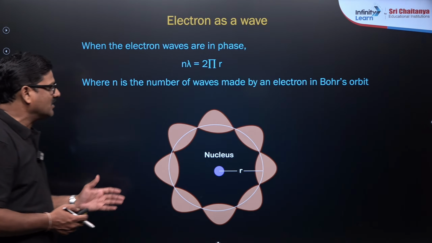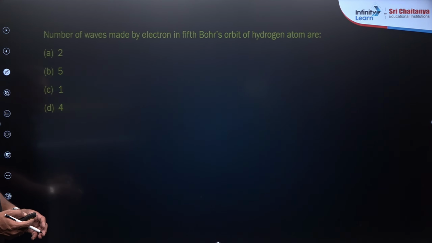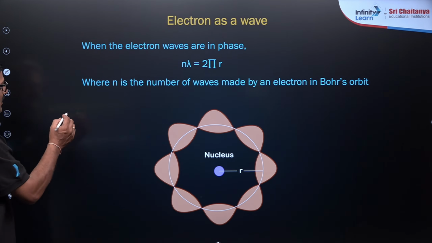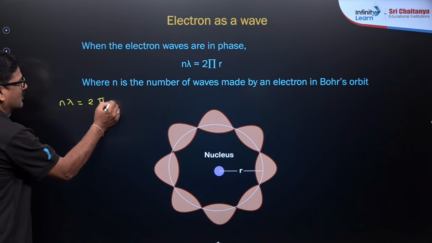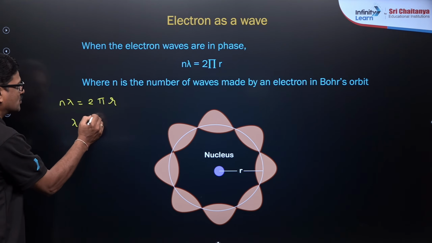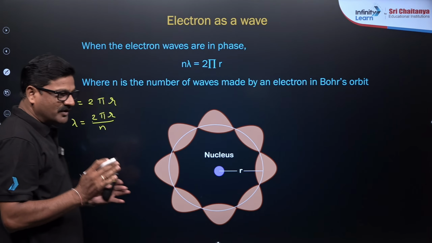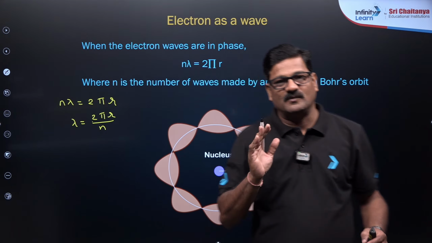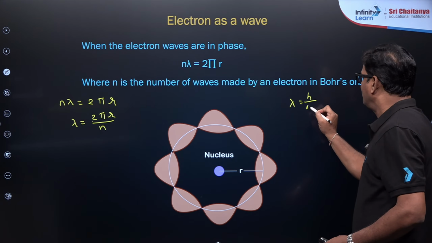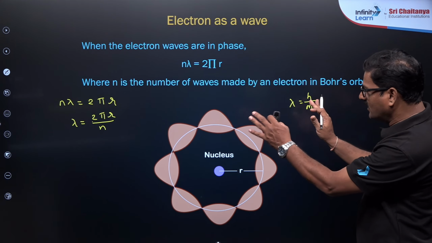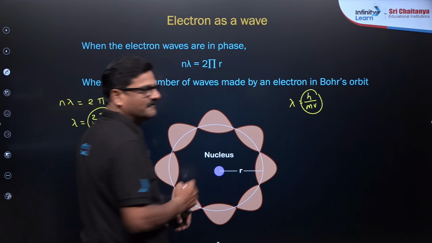And when talking about mvr equal to nh by 2 pi, n lambda is equal to 2 pi r, so lambda is equal to 2 pi r by n. Also we know what de Broglie said, lambda is equal to h by mv. Can I take 2 pi r by n equal to h by mv?